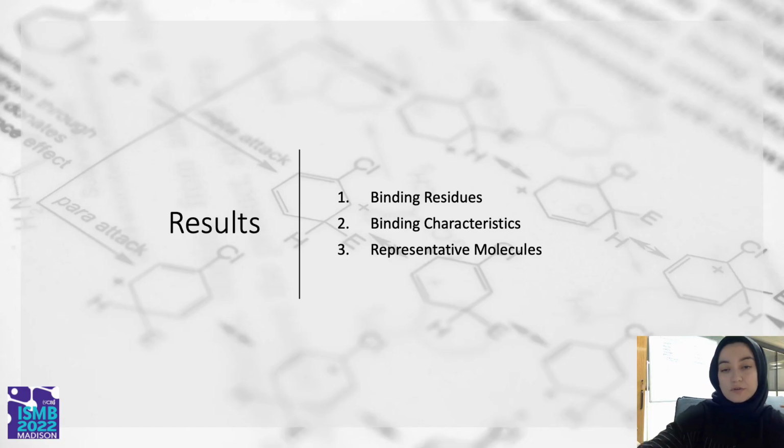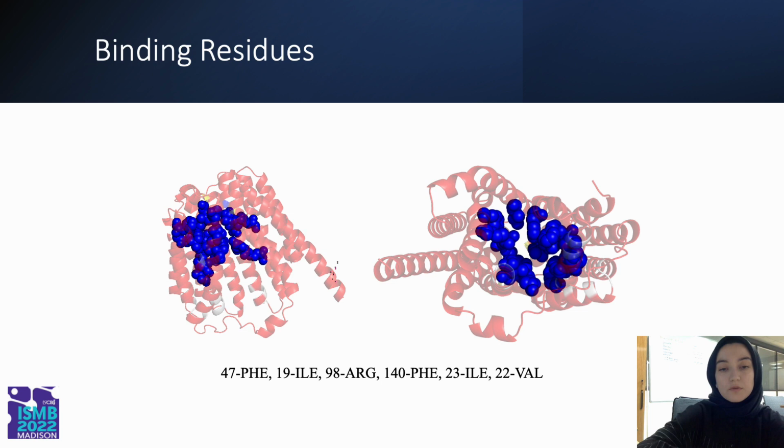And let's go through the results briefly. When we check the binding residues of the NorA efflux pump, you can see that some of the amino acids and some of the locations were found repeatedly. For example, phenylalanine at position 47, isoleucine at position 19. These amino acids were found to be forming bonds with most of the inhibitors. And when we highlighted these amino acids, we realized that they are really close to each other.